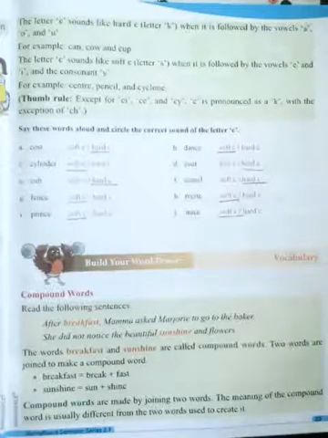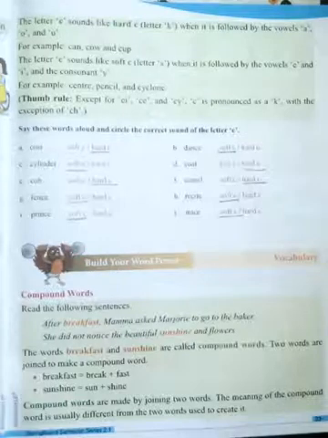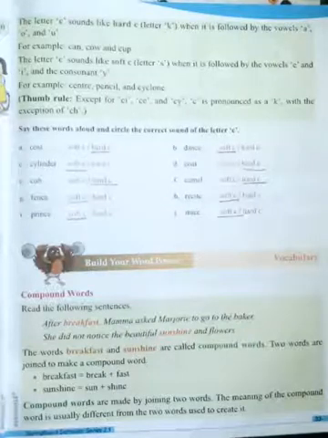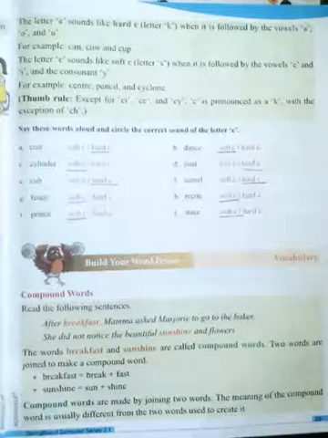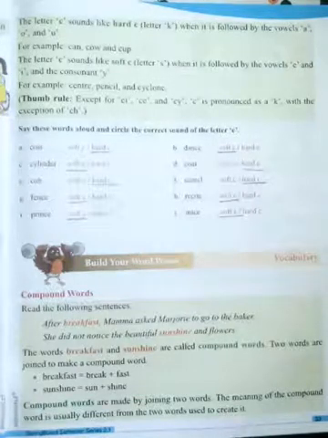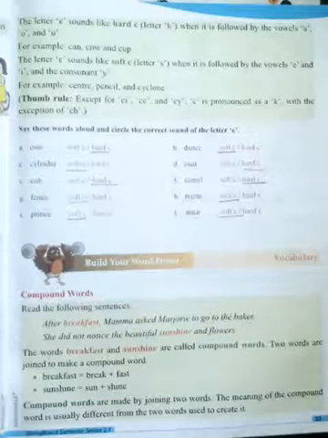A, O, U are the vowels. When these vowels come in the word, the sound will be the letter K sound. For example, C-A-N. After the C, A is there.